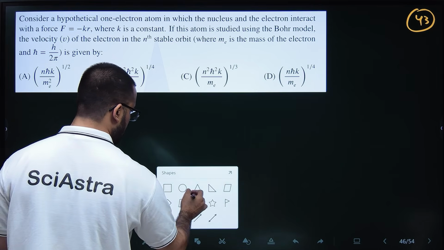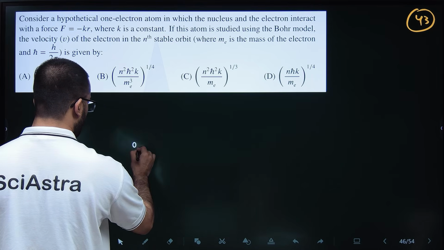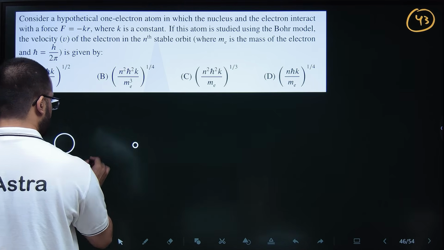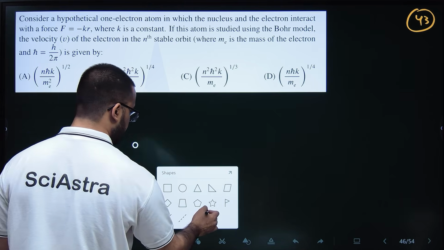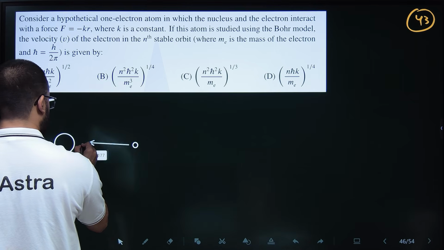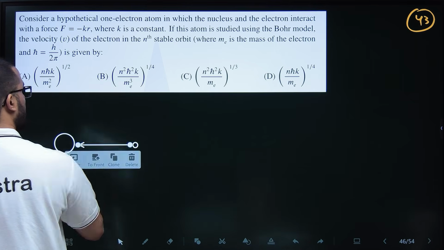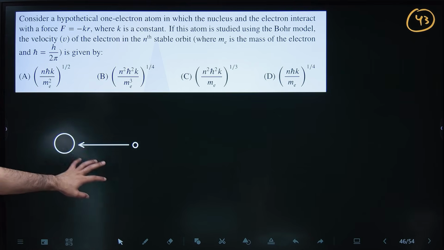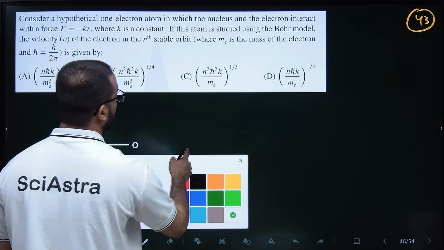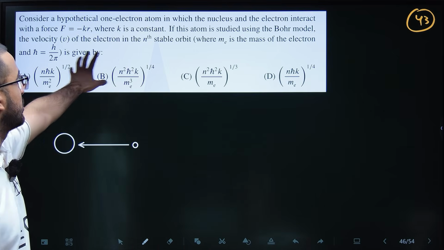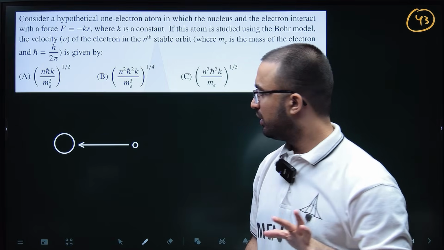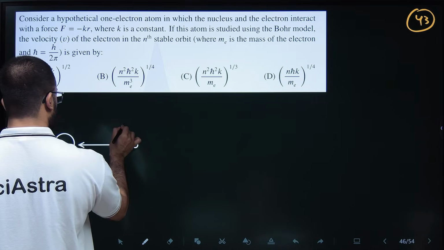The nucleus is attracting the electron towards itself, and this is a question of Bohr's orbit, Bohr's radius, Bohr's model, right? In Bohr's model, the electron was revolving around the nucleus. So let's suppose the electron is revolving around the nucleus.